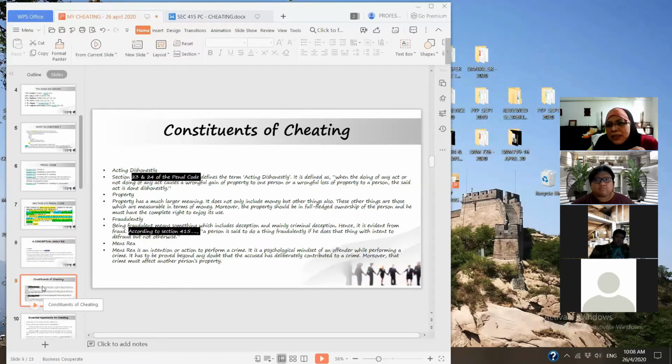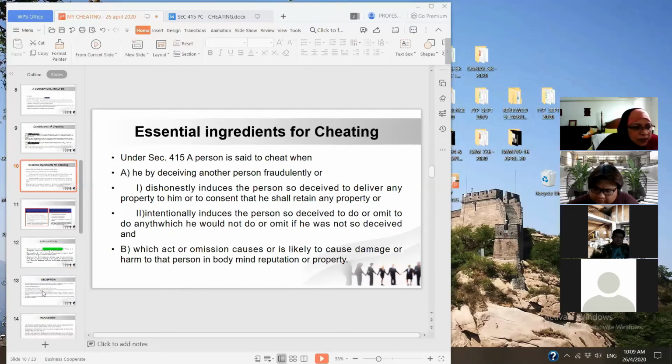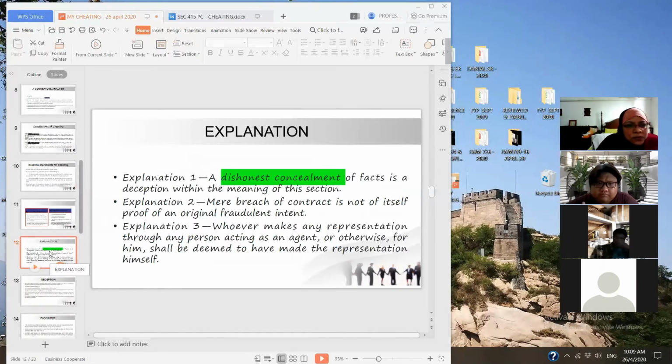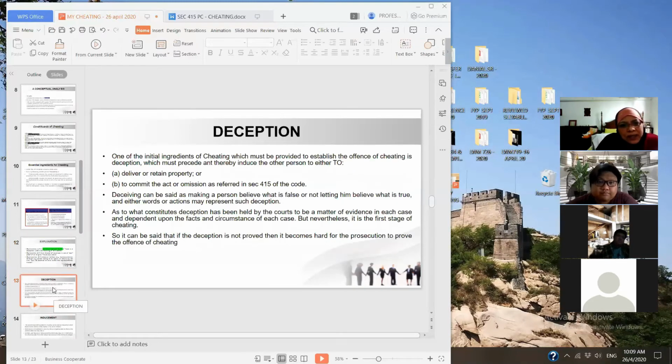At this moment, we are only looking at the meaning of the word cheating, section 415. Do not confuse it with fraud, misappropriation, or CBT. If you have looked into explanations 1, 2, and 3, since you have no questions, now let's look at slide 13.